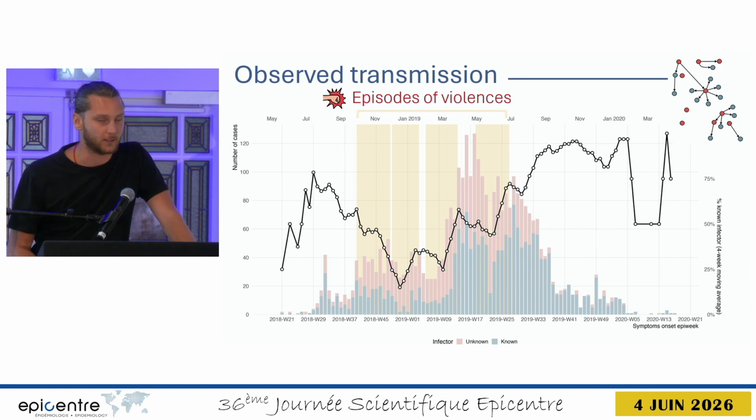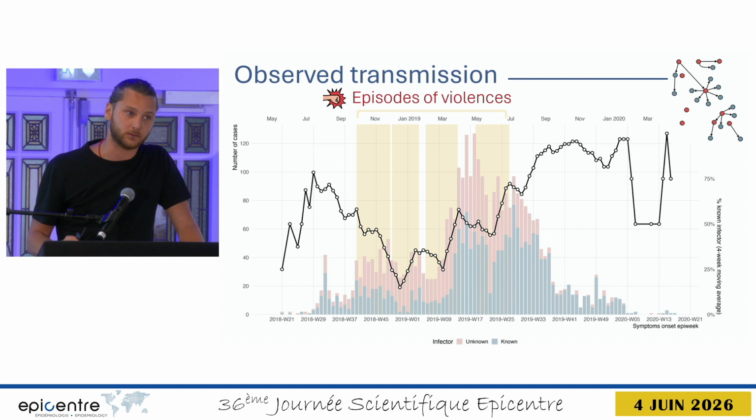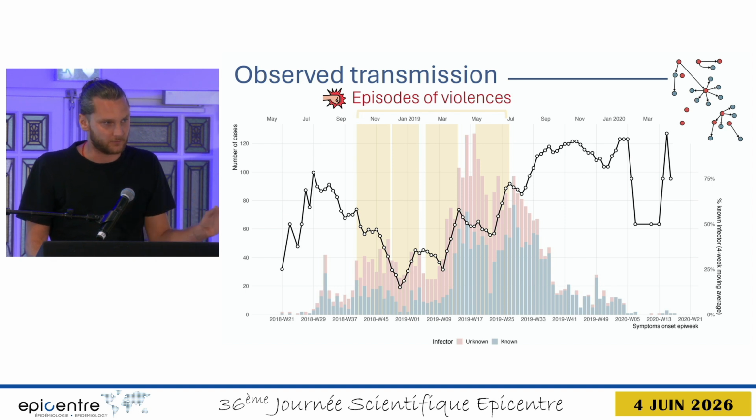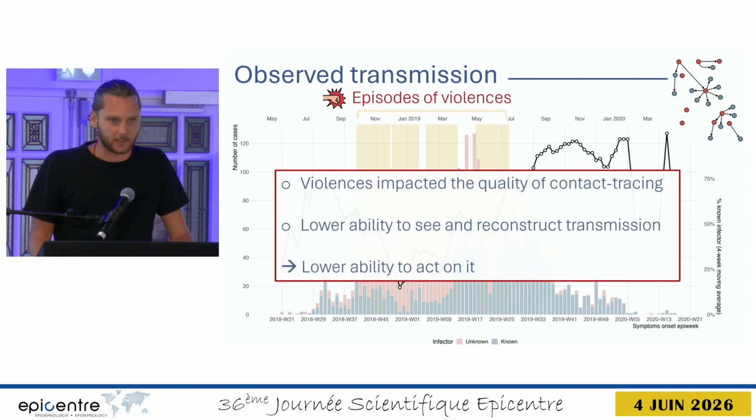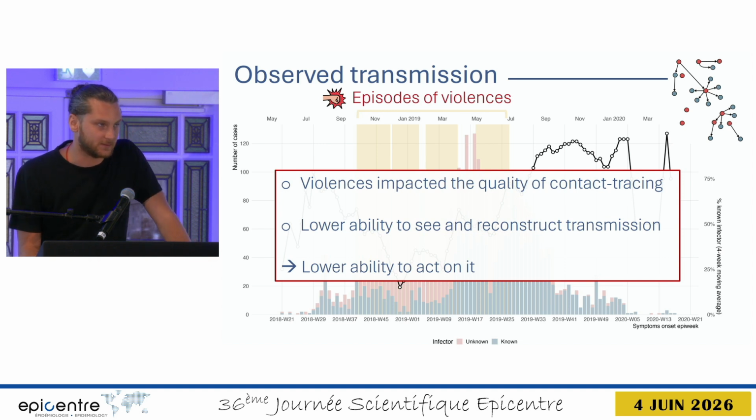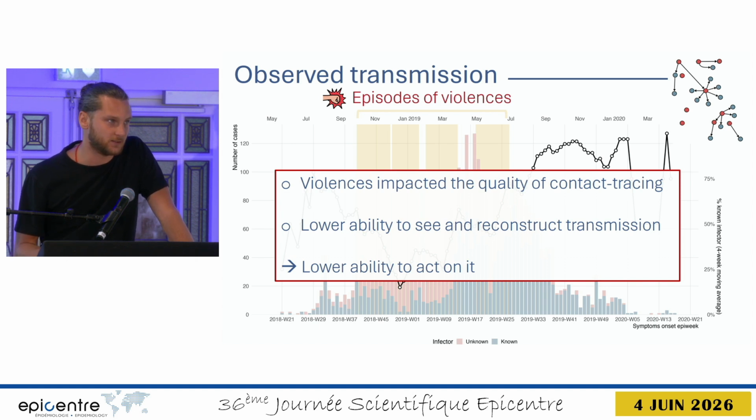Now, recall that this outbreak was characterized by many security incidents, including 9 attacks on healthcare workers and health centers. If we look at the timing of these events, which are in yellow here, we see that they very neatly overlap with our periods of lower case linkage. So, keeping in mind that this is probably a multifactorial process, it does seem to tell us that violence impacted the quality of the contact tracing and thus lowered our ability to see and reconstruct the chains of transmission.